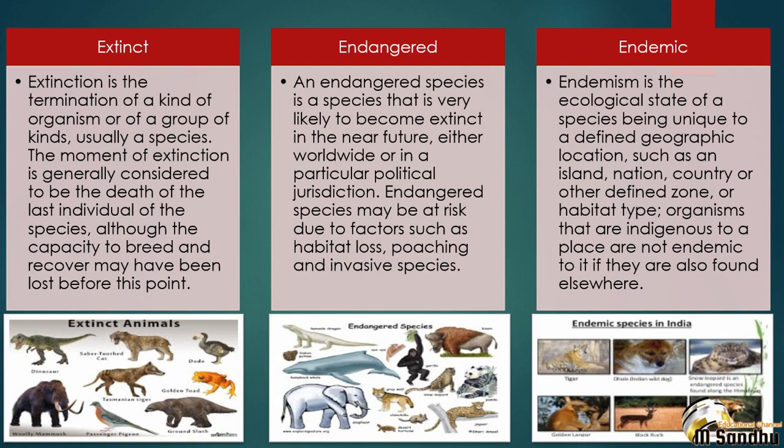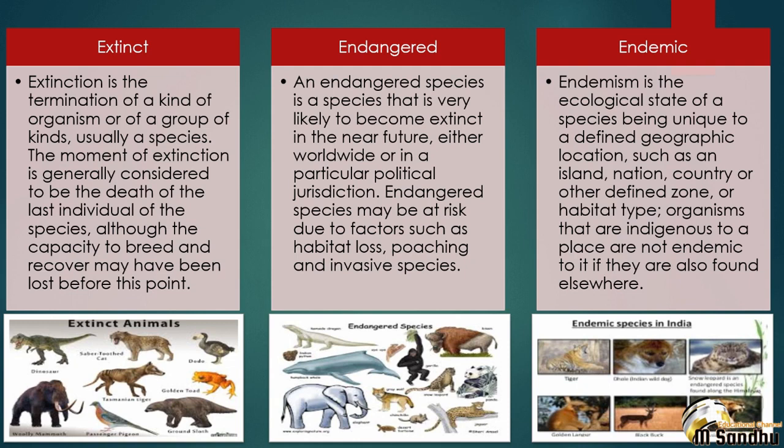Dinosaur, dodo and golden toad are examples of extinct species. Endangered. An endangered species is a species that is very likely to become extinct in the near future, either worldwide or in a particular political jurisdiction, like chimpanzee, elephant, panda and jaguar.